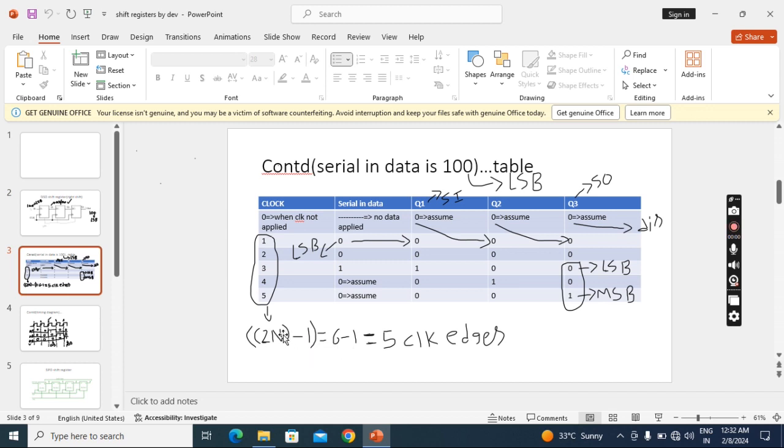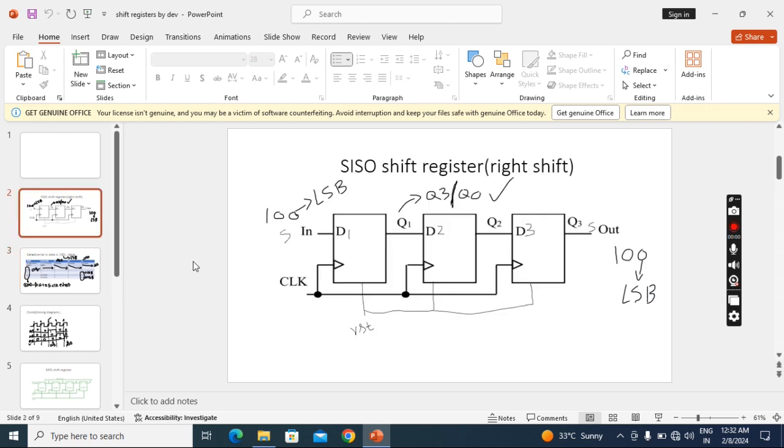So after applying 5 clock edges, we can get the output. For 3-bit data, we need 5 clock pulses. Remember that. If the data is 4-bit, then we need 7 clock pulses.